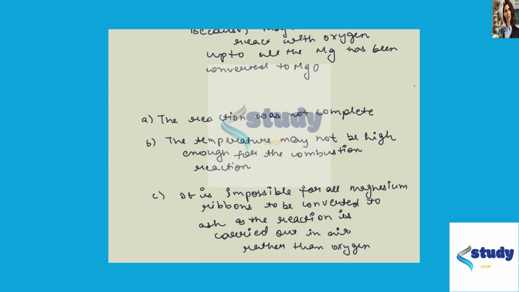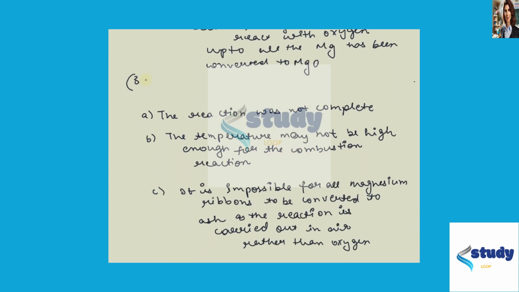In the next part, we have to find out which is not the correct statement. The first statement: if some magnesium was left over, then the reaction was not complete. So this one is a correct statement. The temperature may not be high enough for the combustion reaction to take place. So this is also a correct one.